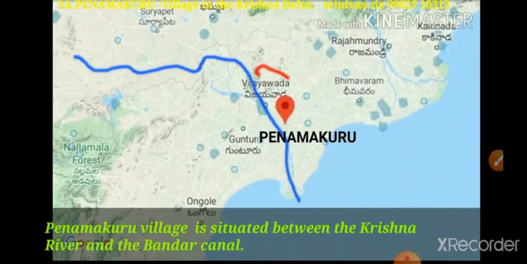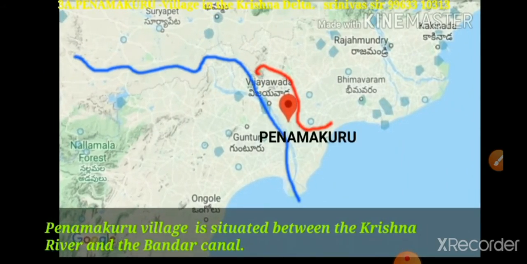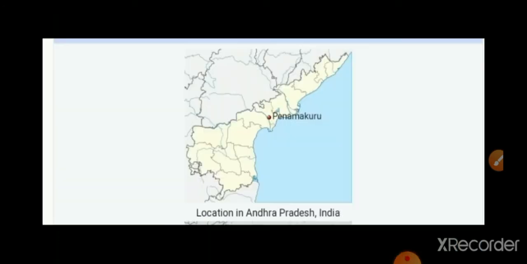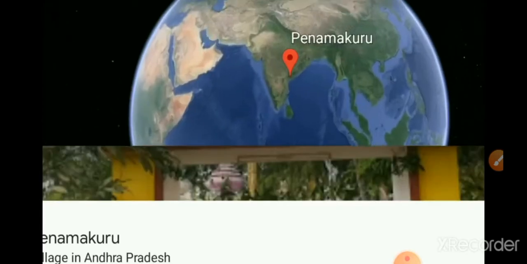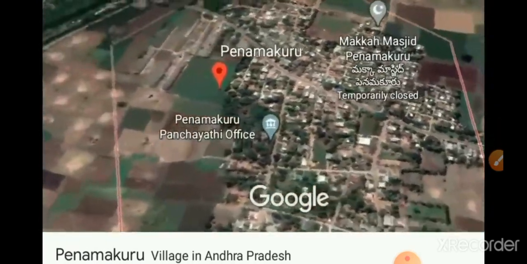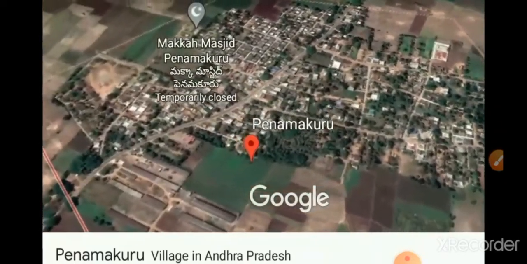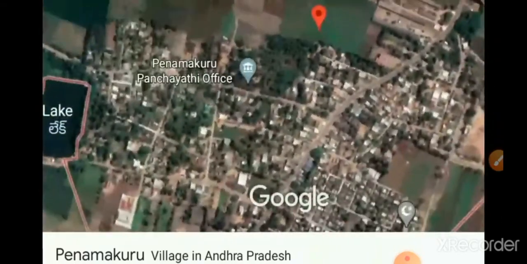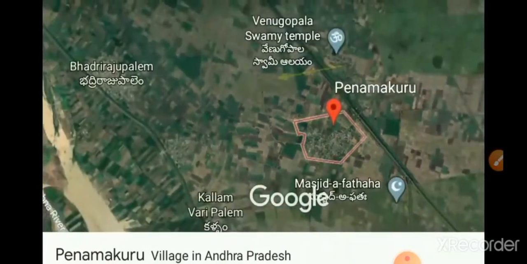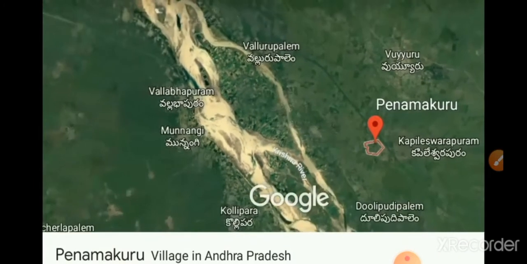Penamakur village is situated between the Krishna river and the Bandar canal. Observe the Google map and the location of the village in Andhra Pradesh. Here is the Penamakur village and Panchayat office, the temples and all the neighboring villages.